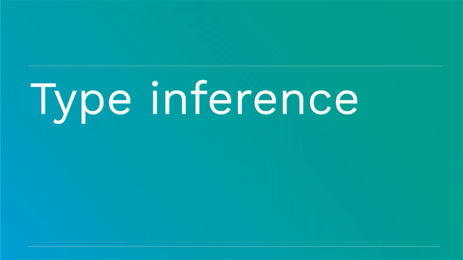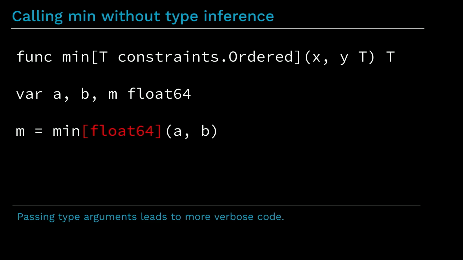So finally, the last but not least new mechanism, it's type inference. I'm only going to touch very briefly on this. Going back to our original example, with type parameters comes the need to pass type arguments, which can make for rather verbose code. And frequently these type arguments can actually be deduced from the ordinary arguments that are passed in a function call.